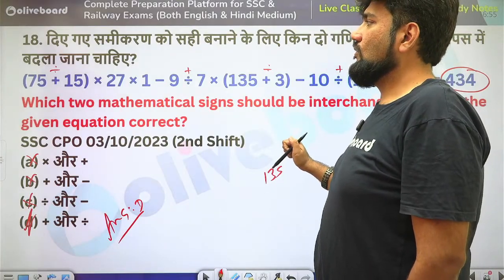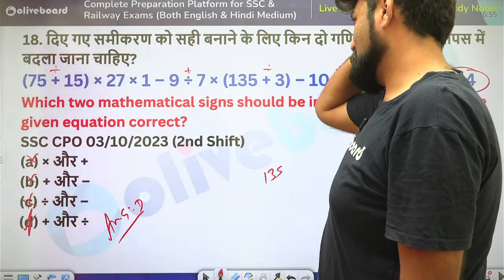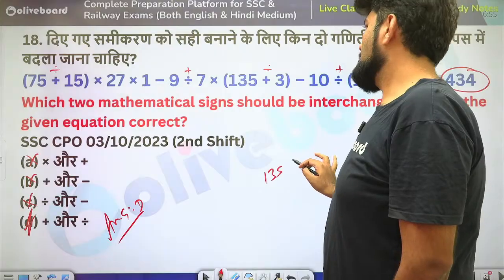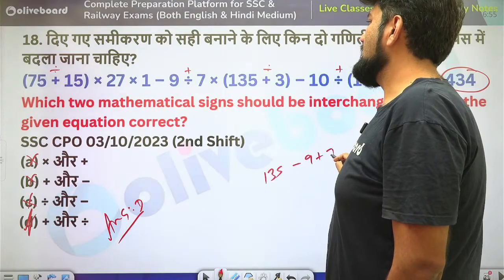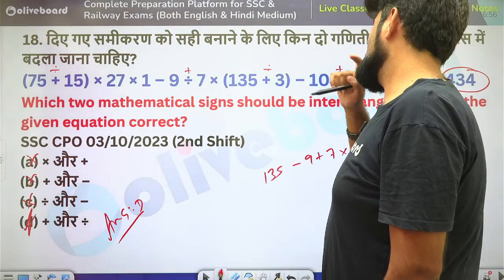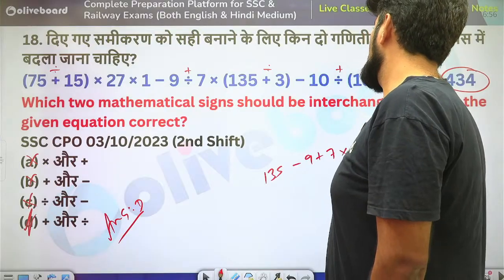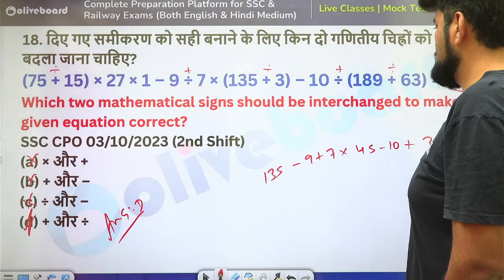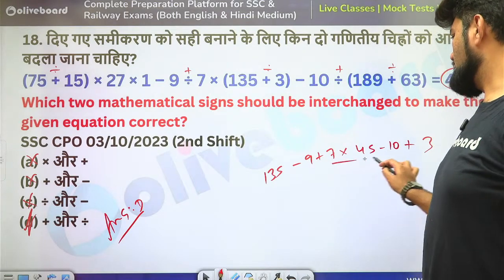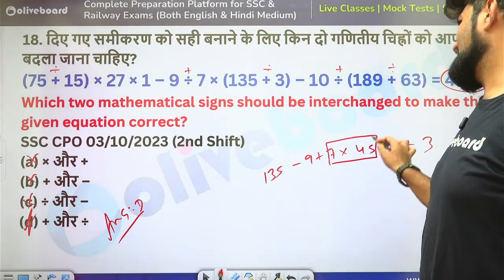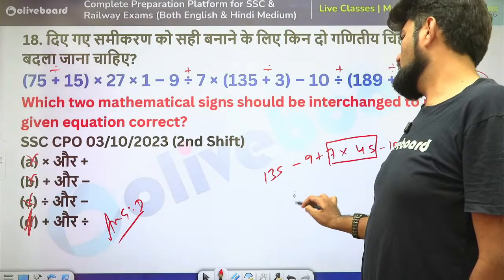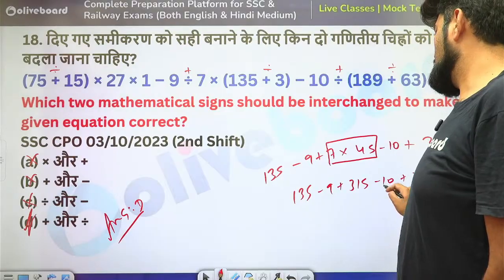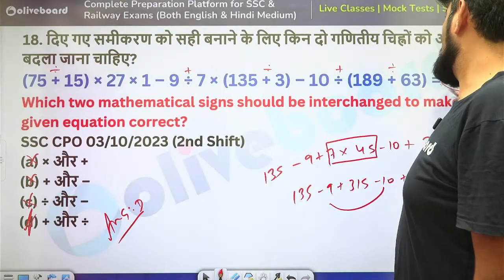Yeah, 5 multiplied by 27, 135, minus 9 plus 7 into 45 minus 10 plus 3. And you multiply this now. So 280 and 35, 315. So 135 minus 9 plus 315 minus 10 plus 3. Add these and add the rest of them. 434 is your answer.